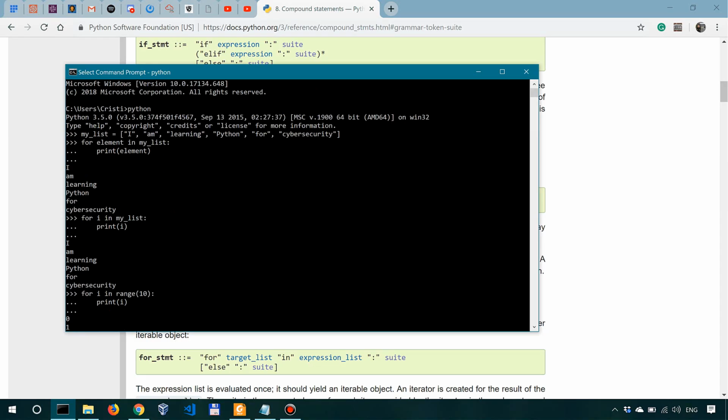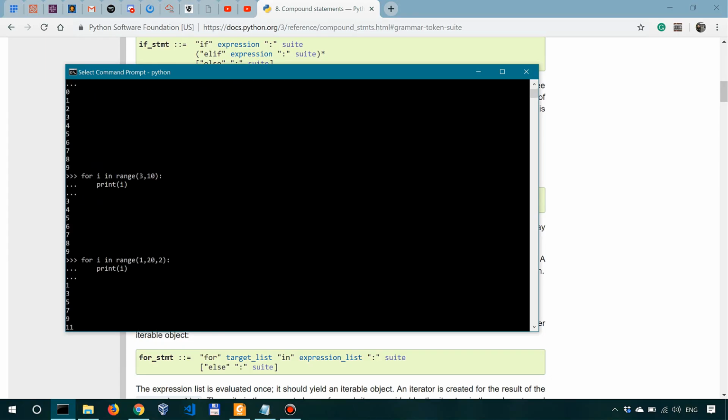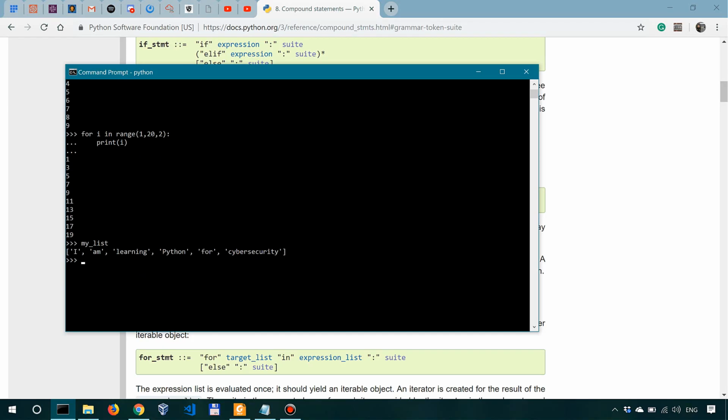Now going back to our list here, my list, let's see how we can iterate through it using a while loop. So as I said, let's look one more time at our list. I said a while loop executes until a condition is true. Now we have our list. What condition would we need to specify to have the same output as the for loop?